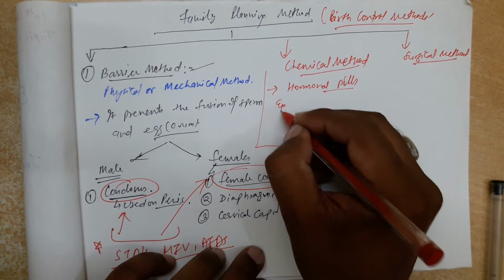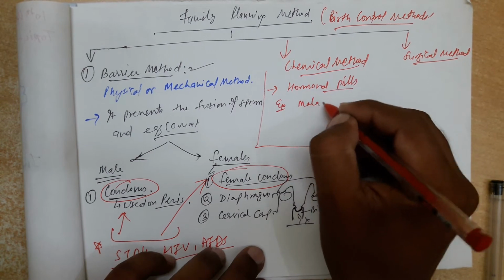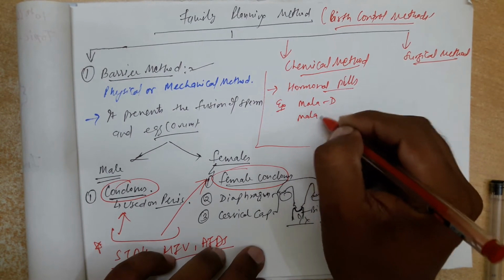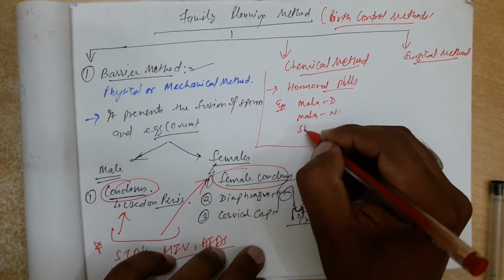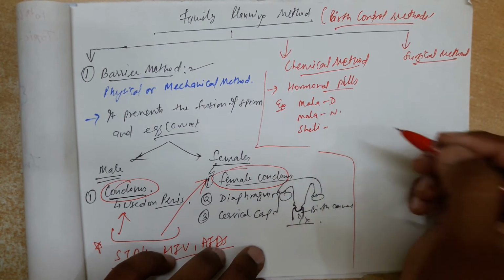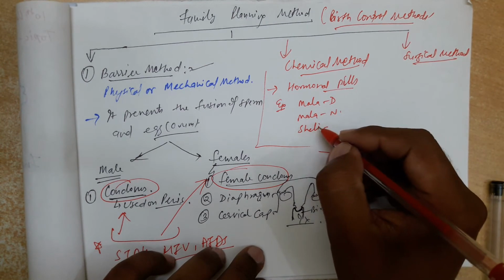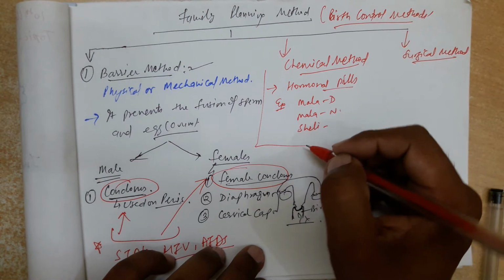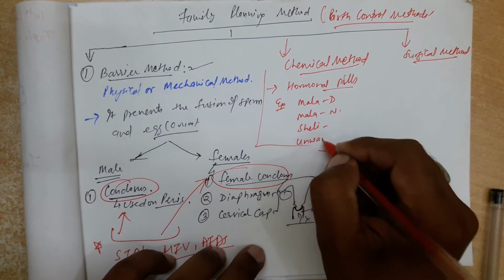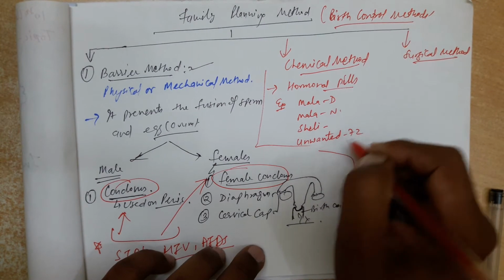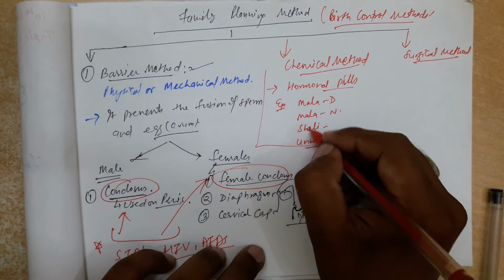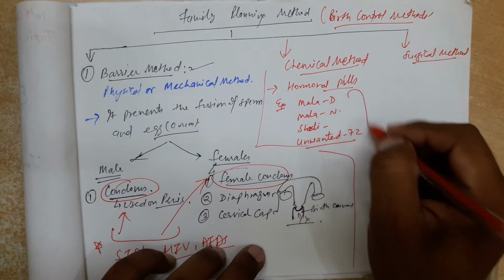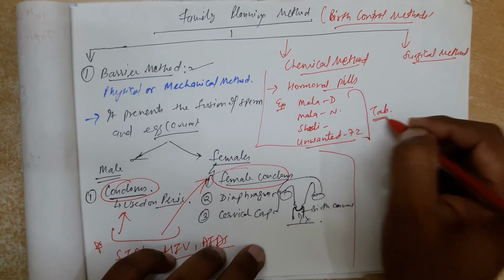For example, Mala D, Mala N, Saheli, Unwanted 72. Okay, these are basically tablets.